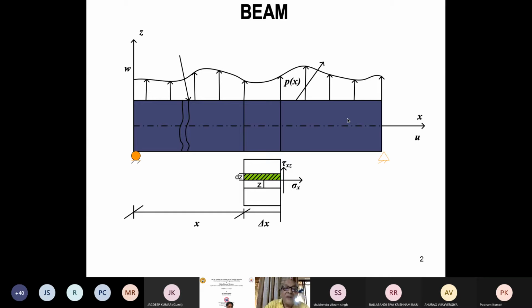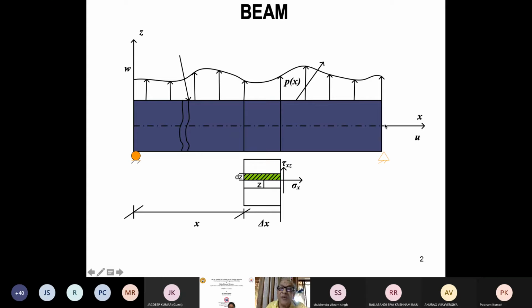So how do we do it? In a beam, we try to transform this 2D problem to a one-dimensional one by subsuming the depth of the beam, everything, into the neutral axis. Somehow we bring everything to the neutral axis and study the behavior of only the neutral axis. And then after having studied the behavior of the neutral axis, we'll predict the behavior of any point within the depth, at a particular cross section in a beam.